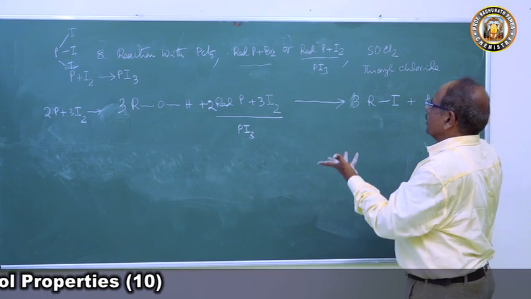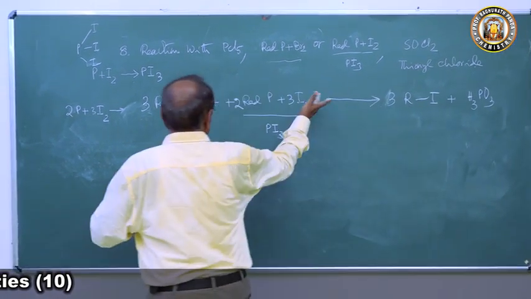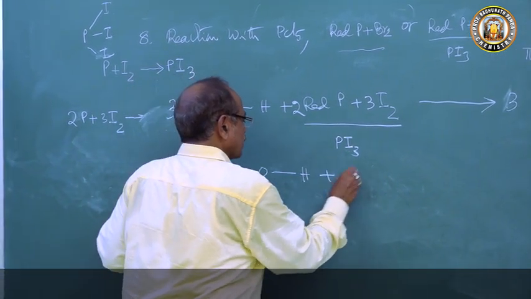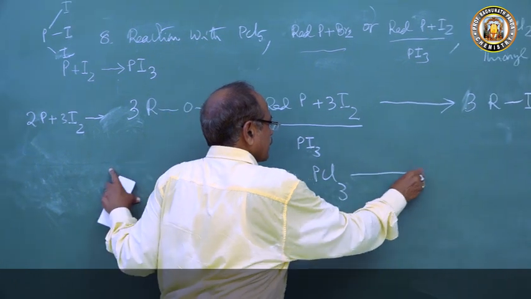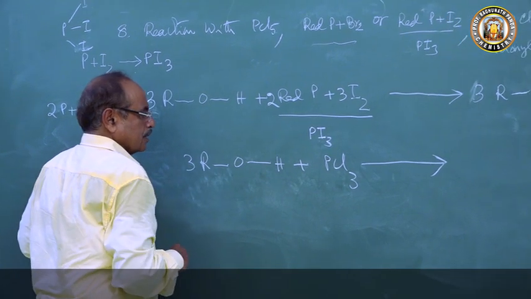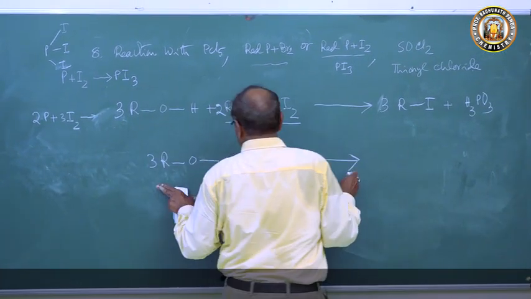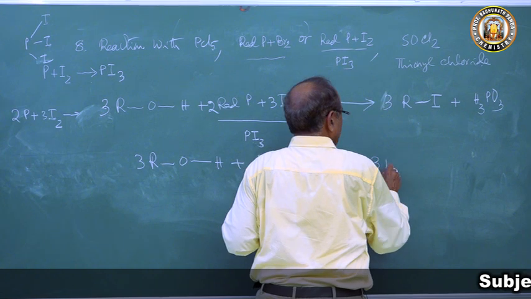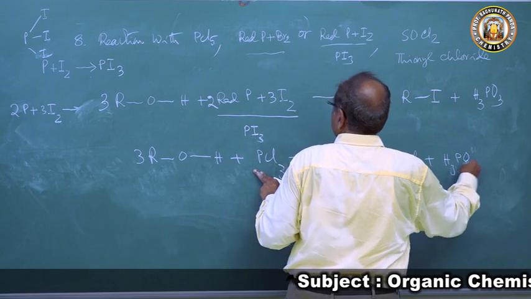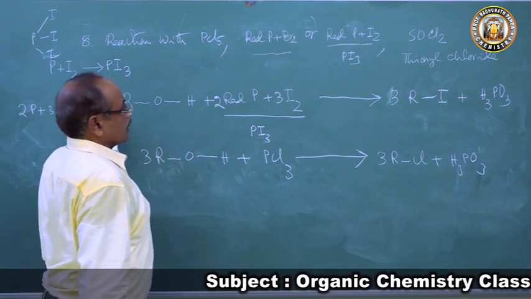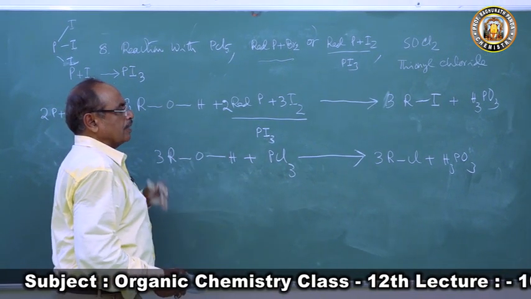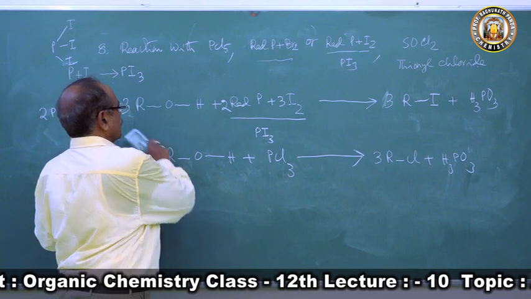Or very easy, instead of confusion, you take ROH and treat this with PCl3. How many chlorine? 3 chlorine. So 3 alcohol molecules. So you will get 3 RCl plus H3PO3. Instead of writing this, you can write the reaction in a very simple way. This is the way the reaction will take place.